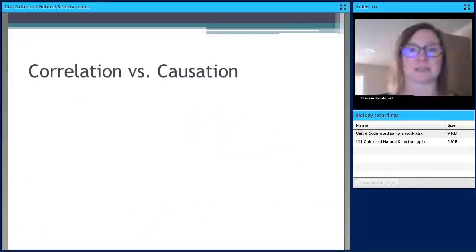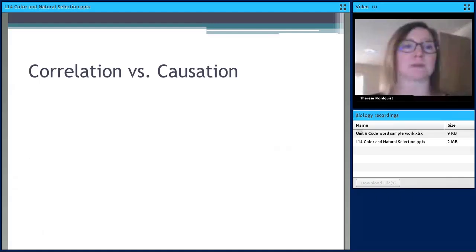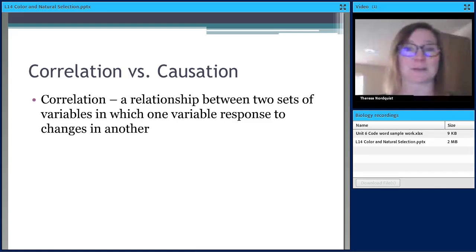Before we get to color and natural selection, this lesson does do a review of correlation and causation, which I think is a really important concept in science. So correlation is when there's a relationship between two sets of variables in which one variable responds to changes in the other. So you can have positive correlations.